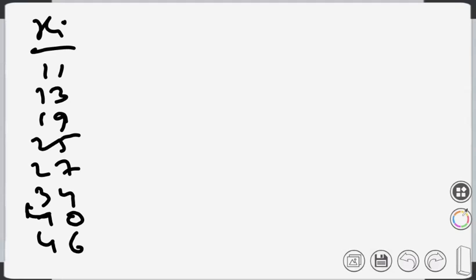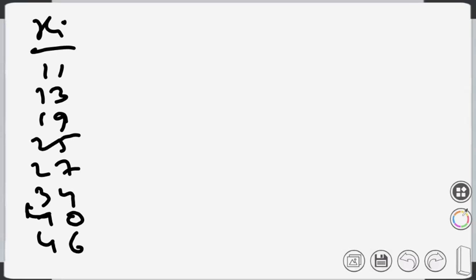Suppose we have 8 values: xi is 11, 13, 19, 25, 27, 34, 40 and 46. How do we find the standard deviation of this data set? The first one is x1, the second is x2, x3, like that. We have 8 values, so it goes up to x8.